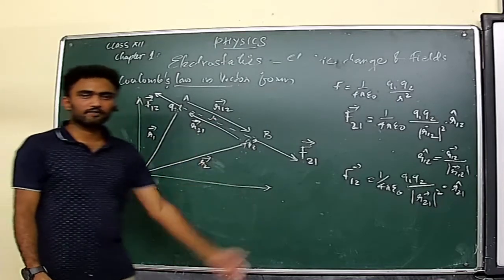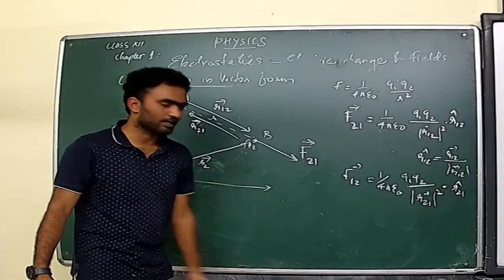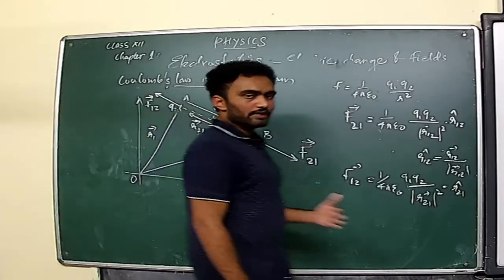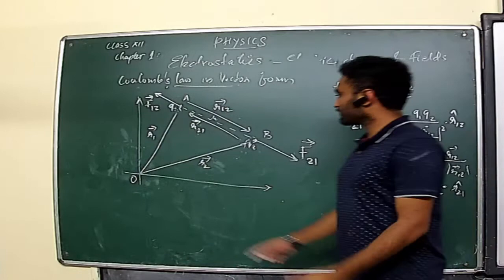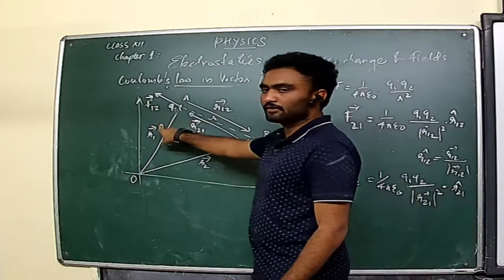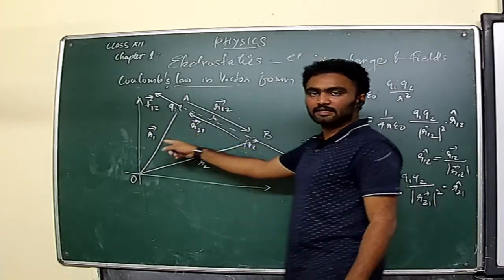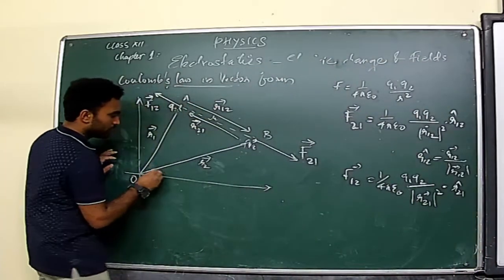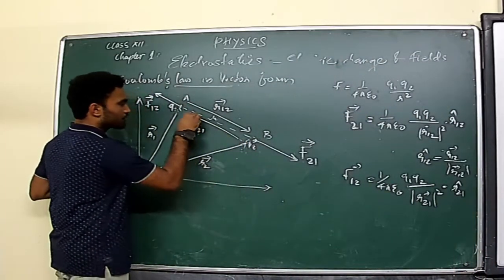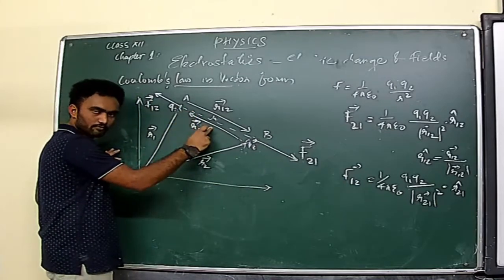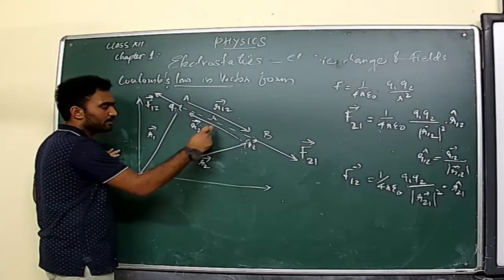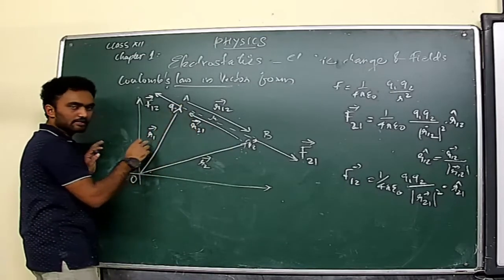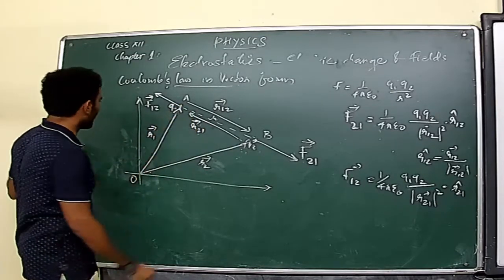Now, when you consider this position vector and displacement vector, you can bring in some more ideas that you have already learned in class 11, that is the triangle law of vector addition. If two vectors in direction and magnitude represent two sides of a triangle, then the resultant will be the third side, in the opposite direction. You can check this one. R2 and R21 are representing two sides of a triangle in continuous direction, and R1 will be the resultant in the opposite direction.